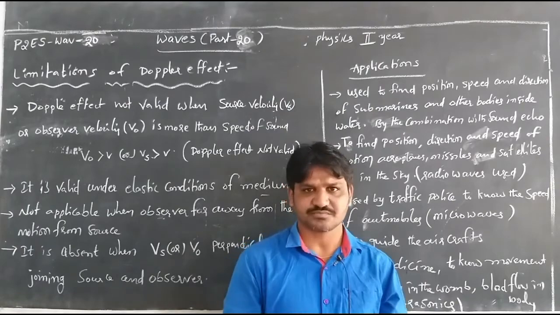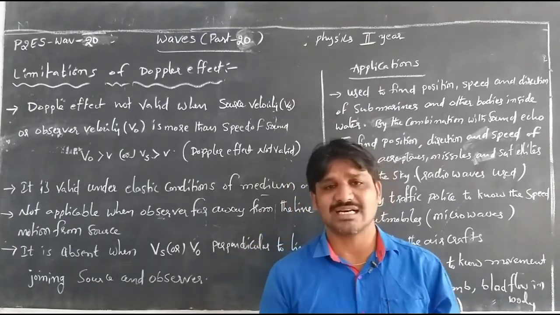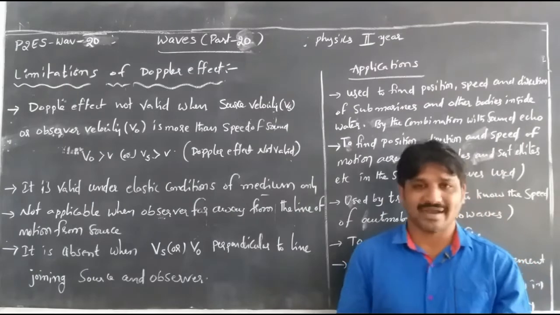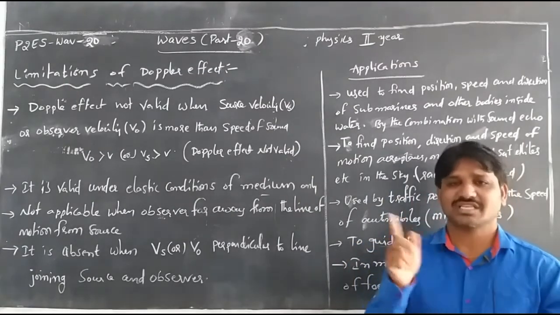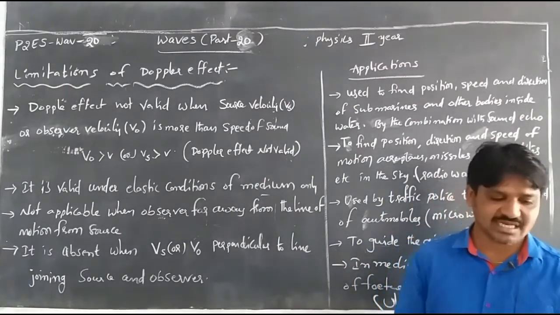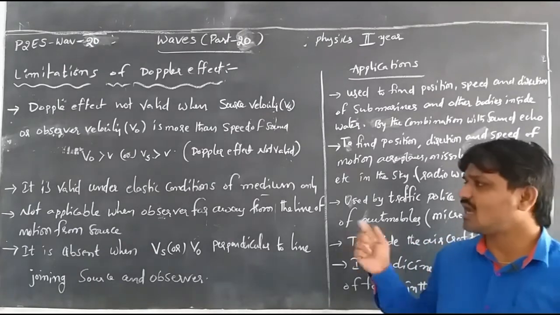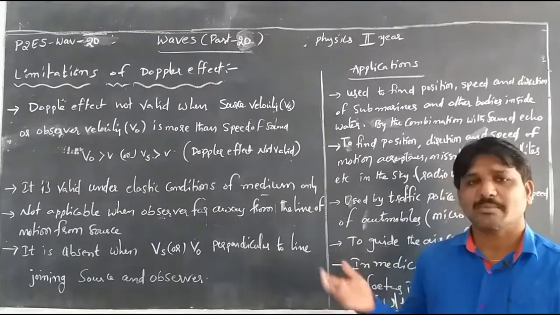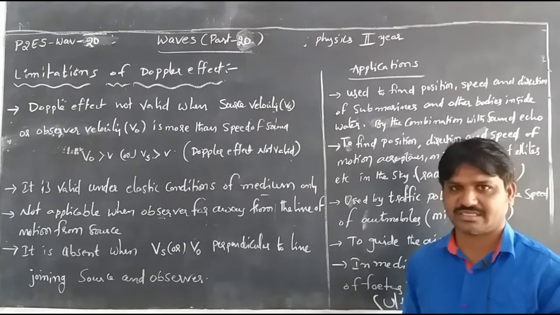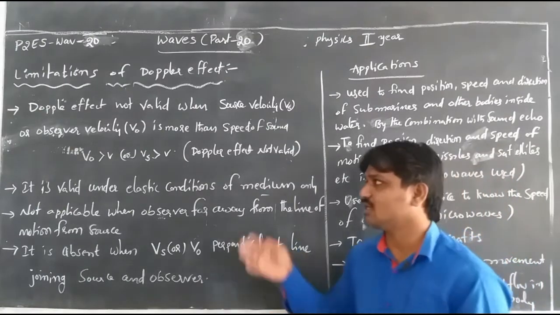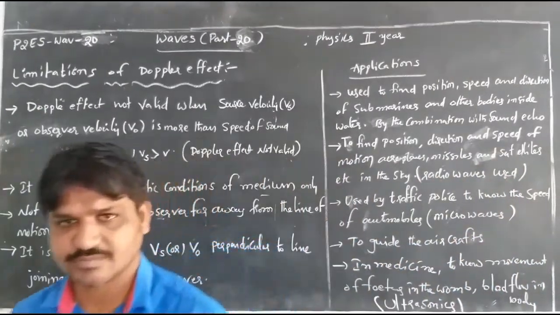Not only this, binary stars and the rotation of the sun are also measured by applying the Doppler effect.